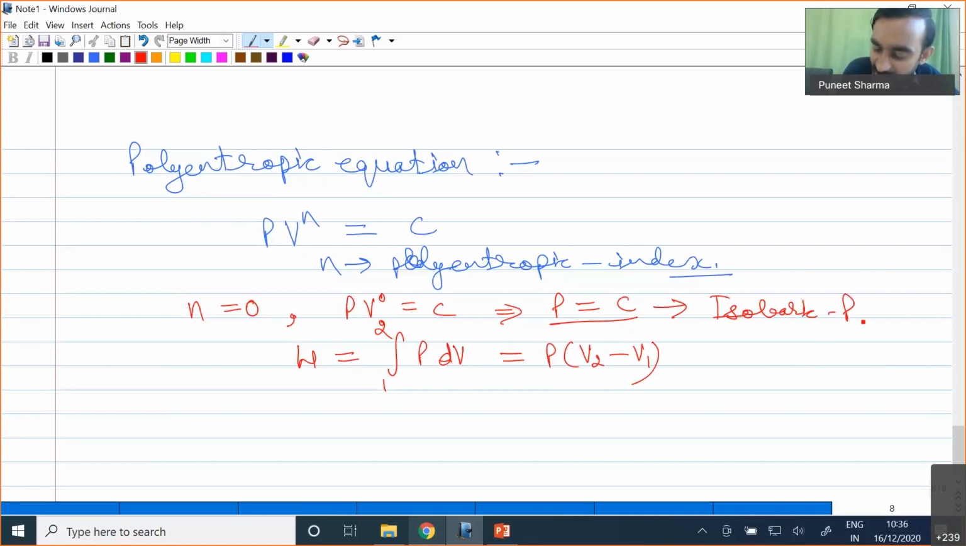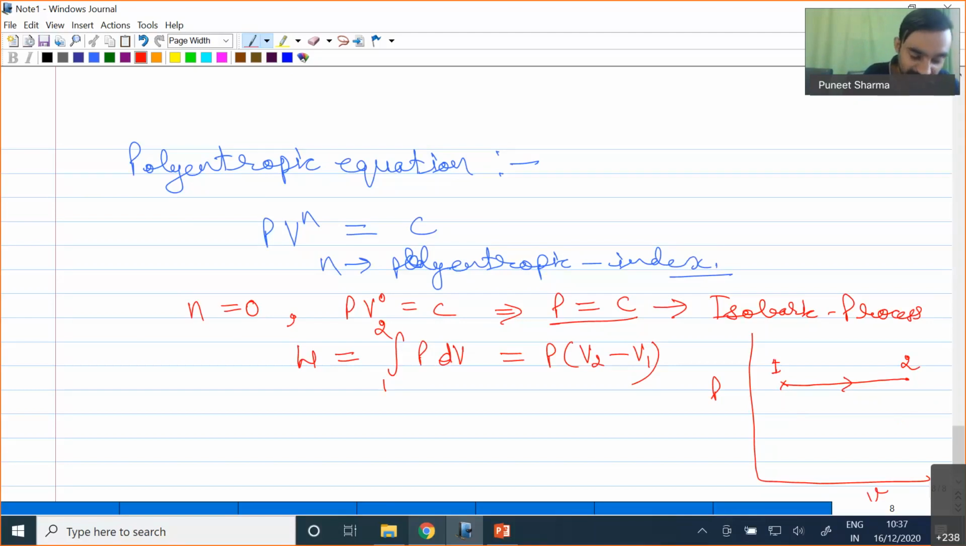Okay, and if I have to plot this isobaric process on a PV diagram, what will happen? At the initial state we have volume V1, then the process happens from state 1 to 2. However, during this process our pressure actually remains constant. So volume is increasing from V1 to V2, and pressure is constant. So this is an isobaric process.